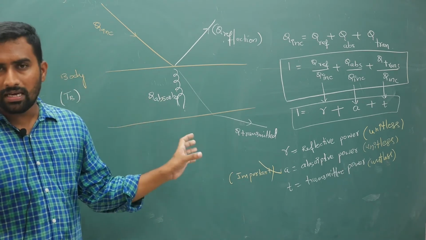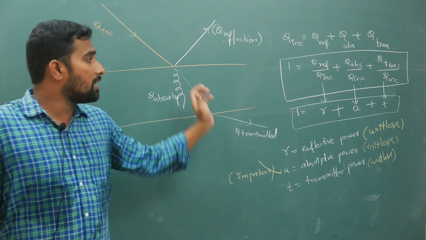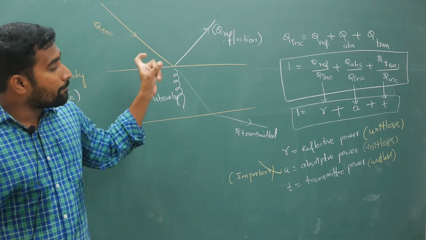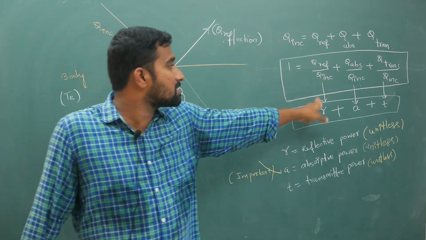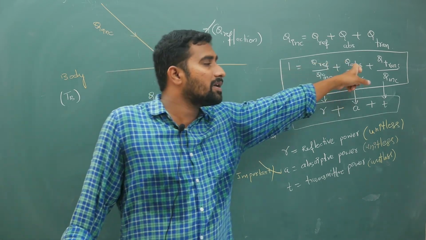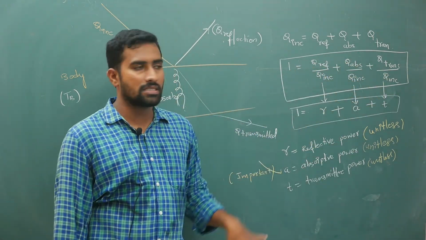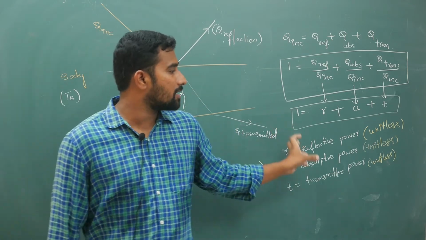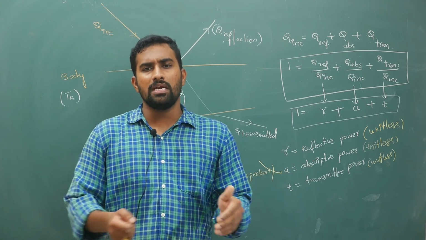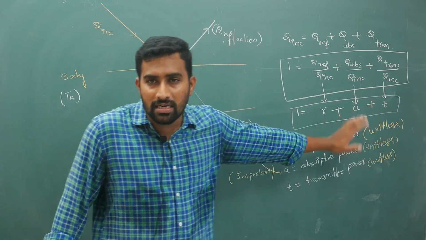Normally when heat energy falls onto a surface, there are three possibilities. One is reflection, other is absorption, and other is transmission. So reflective power is energy reflected by energy incident, absorptive power is energy absorbed by energy incident, and transmittive power is energy transmitted by energy incident. The power words are used, but they are in fact unitless. In this chapter we will misuse the terms, that is why I am telling you, concentrate. All these terms are unitless quantities.